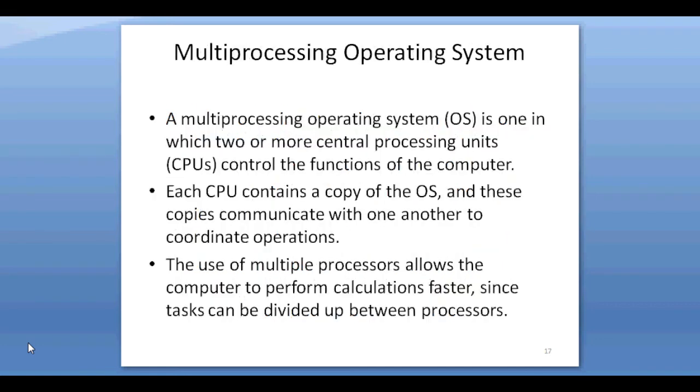Multiprocessing operating system. It refers to the use of two or more central processing units within a single computer system. These multiple CPUs are in close communication, sharing the computer bus, memory and other peripheral devices. These systems are referred to as tightly coupled systems. These types of systems are used when very high speed is required to process a large volume of data. These systems are generally used in environments like satellite control, weather forecasting, etc.